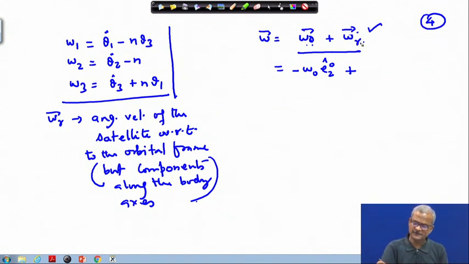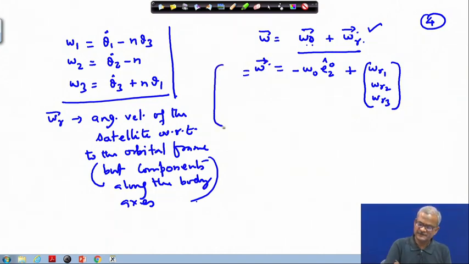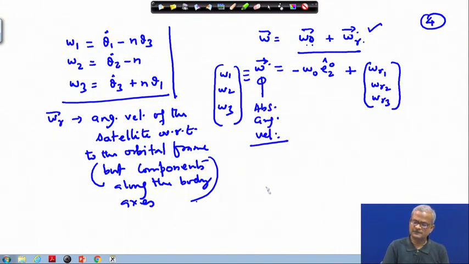So, obviously, we will write this first as omega r 1. In the matrix notation we can write it as omega r 1, omega r 2 and omega r 3. So, the left hand side in the matrix notation can be written as omega 1, omega 2, omega 3, this is the absolute angular velocity. Okay. So, we have to get up to this equation.